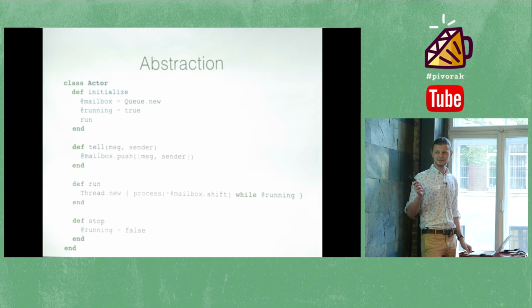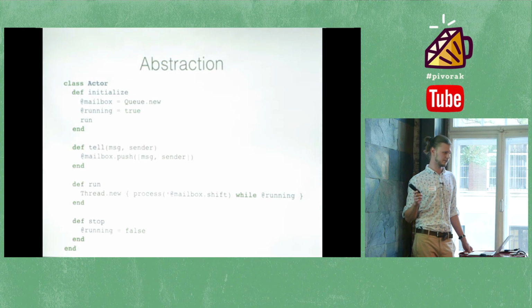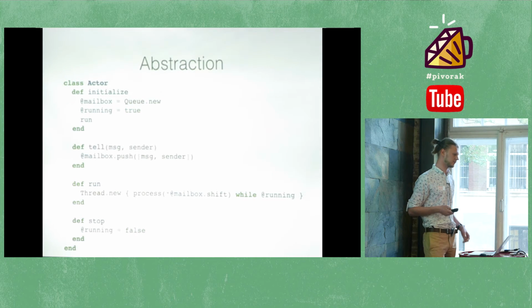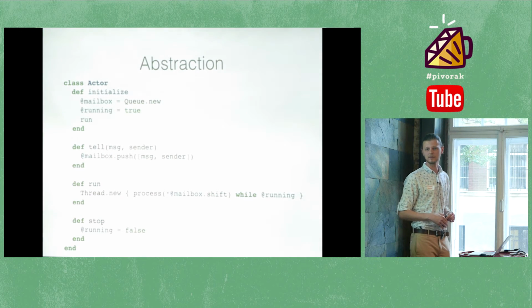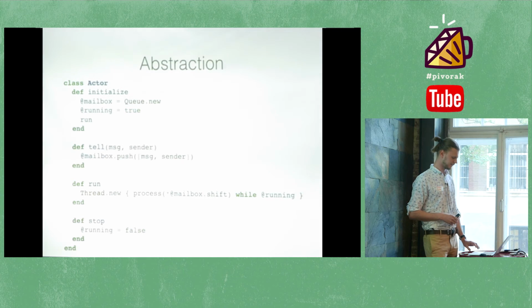So basically, this is the same actor. The only thing I have extracted the process method from it. So yeah, that's a common abstraction, because the only difference is how we react to the messages. So yeah, it looks like that. And I introduced a stop method just to give the ability to stop the actor.